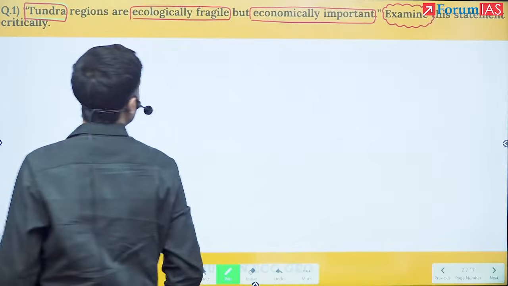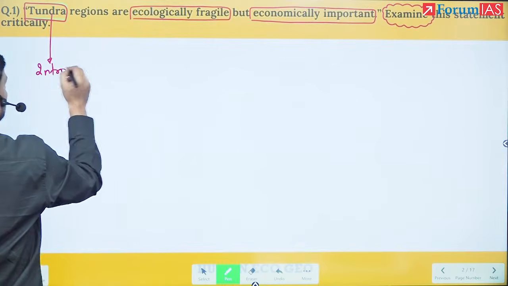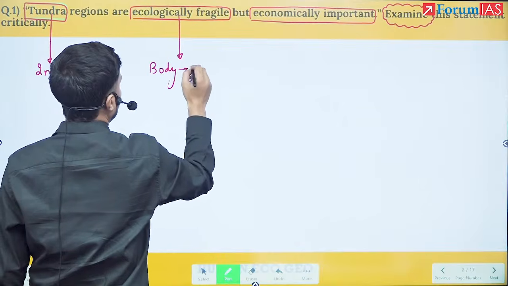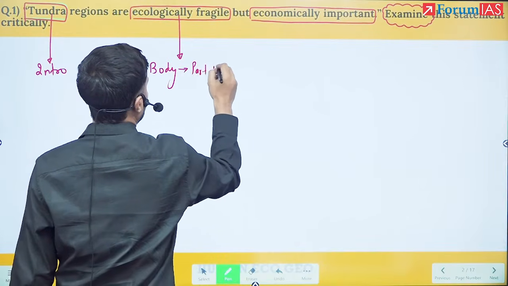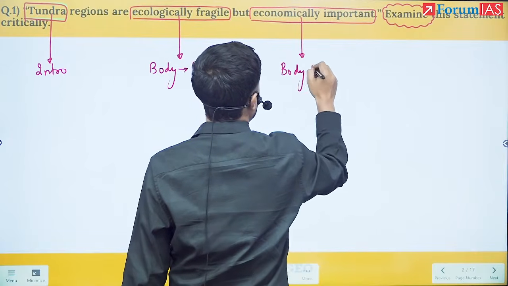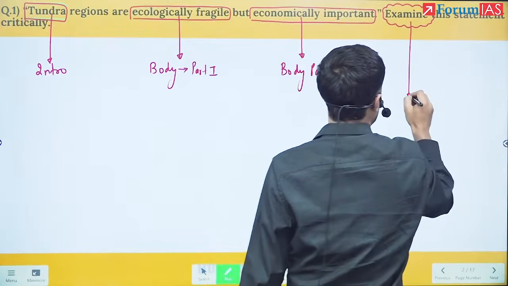So now it's very simple. Tundra becomes my intro. This becomes my body, part 1. This becomes my body, part 2. Examine becomes my body,